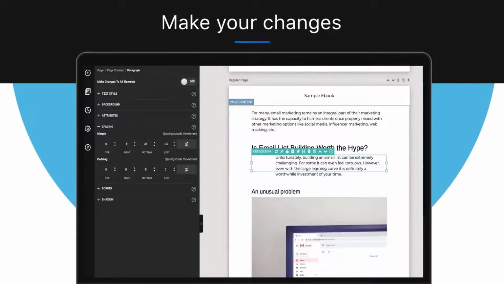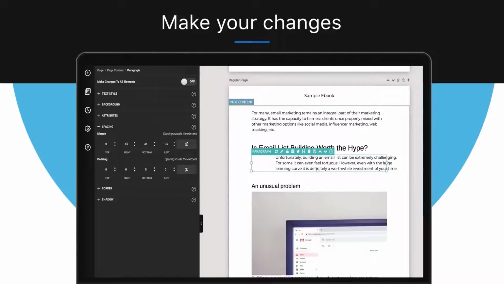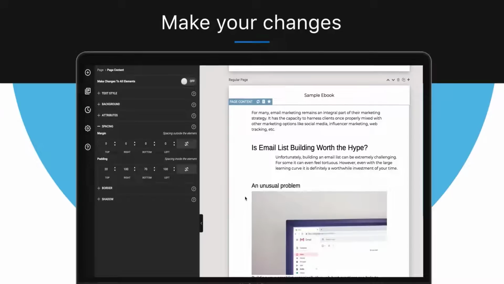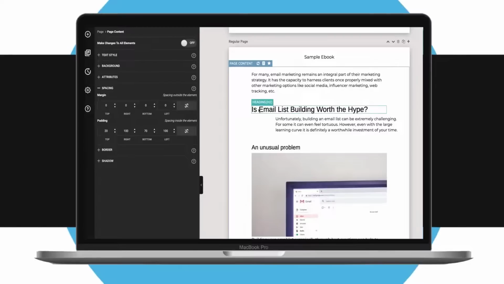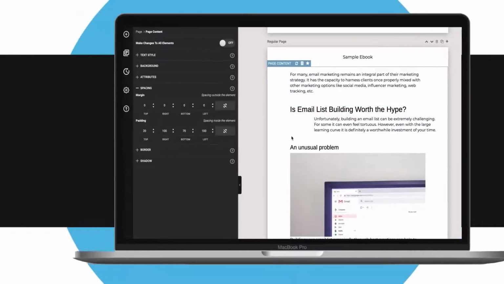And you can see it just adjusting there. So what's happened now is I've decreased the right margin so that actually it's outside the main margin for the page, but I've increased the left margin so that there's a space and it's indented from the main margin of the page. So that's how you can adjust spacing for paragraphs and headings throughout a Designrr project.